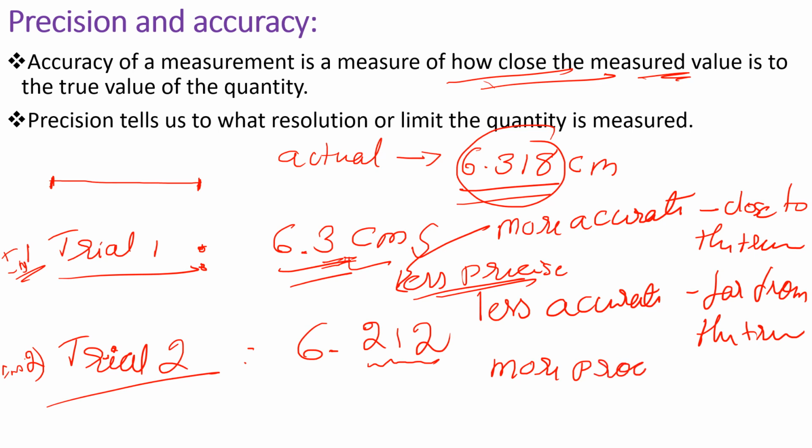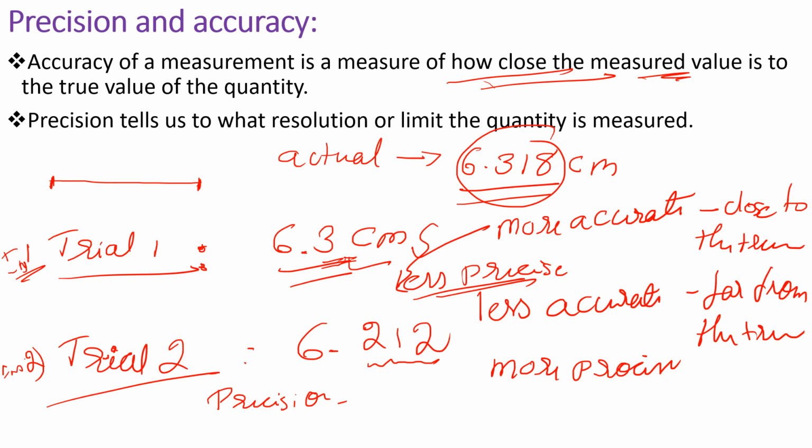So I hope you have understood the concept of precision and accuracy. Accuracy is the measure of how close the measured value is to the true value, but precision is up to how much resolution or limit, or how many decimal points, that particular value can be measured. That means we can conclude that precision is due to the instrument.